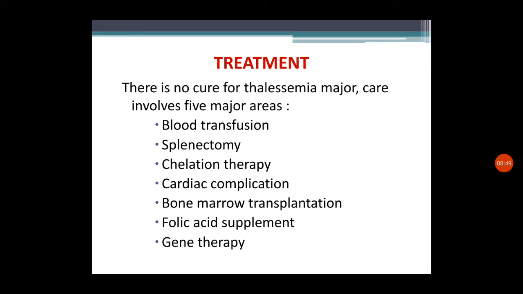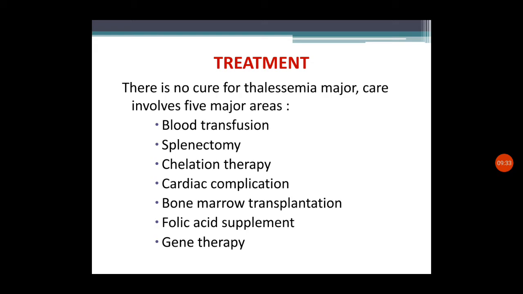Supportive blood transfusion can be done to maintain the hemoglobin value and RBC levels. The second is splenectomy, to prevent the extra hemolysis. Chelation therapy is the treatment option for hemosiderosis. Then cardiac complications can be managed by proper support, and CCF management can be done. Bone marrow transplantation is a very good treatment option for thalassemia. Then folic acid and other vitamin supplements can be given, and gene therapy is also on trials. So these are the treatment options.